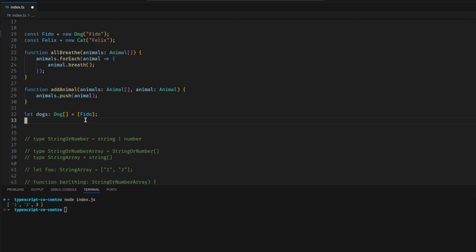No, of course not. I'm not allowed to do that. This array may only have dogs in it. So if I try to do add animal with dogs and Felix, hold on, it lets me do this. Even the AI autocomplete that I'm using can realize there's an error, but TypeScript can't. So why is it letting me do this?